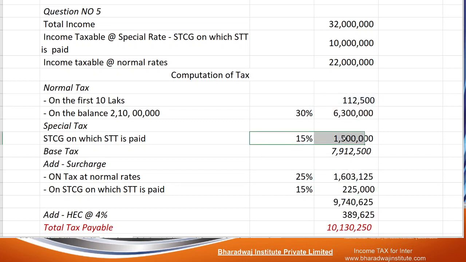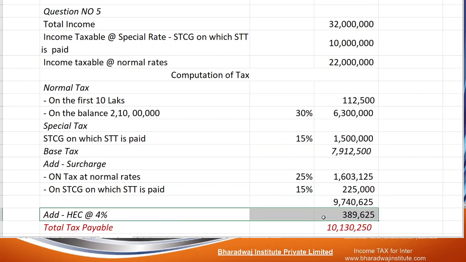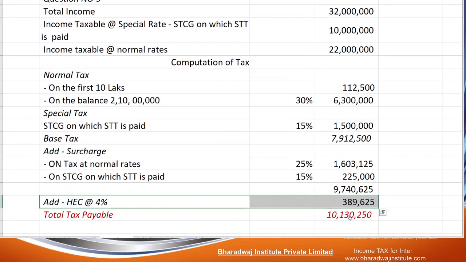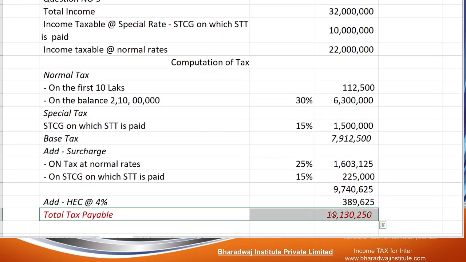Then for this particular special rated item covered in 111A, 15%. So total is this much. Add HEC 4%, and you will get the total tax payable. You can pause and take up this.